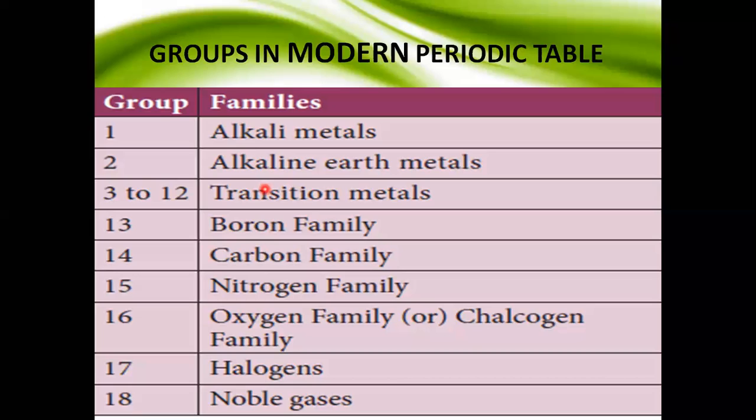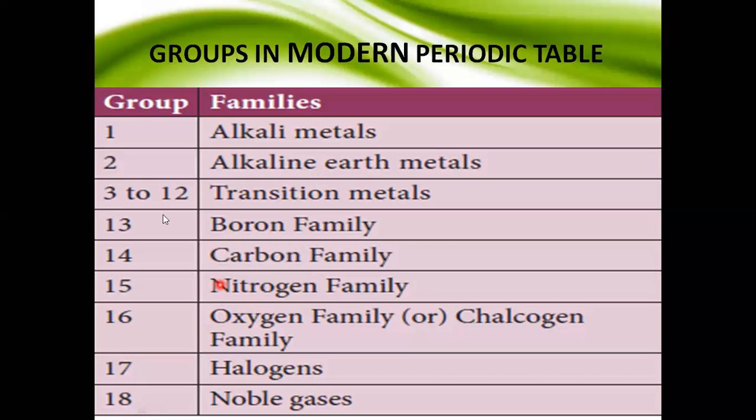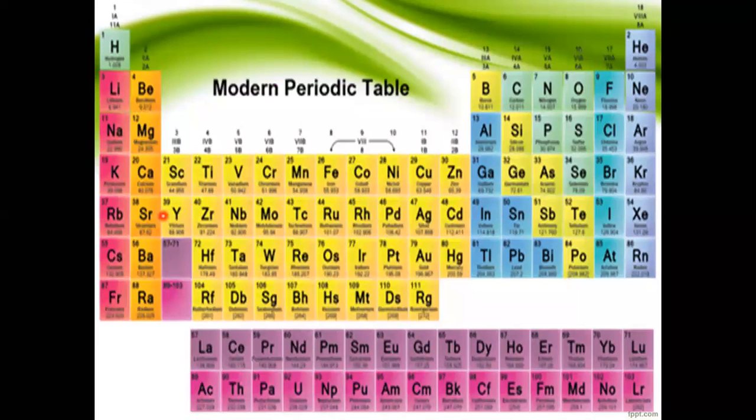The first group, hydrogen to francium, that is alkali metals. Next one is group 2, that is called alkaline earth metals, that is beryllium to radium. The next one is groups 3 to 12, that is called transition metals, that is scandium to copernicium.